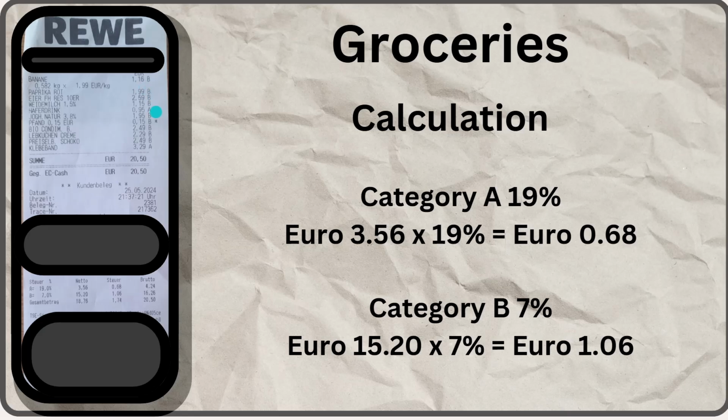And if you notice this half a milk, this was a half a drink. Half a drink is a half a milk, which means oat milk here. So that was around 0.95 cents, and this falls under the standard rate, which means 19%.